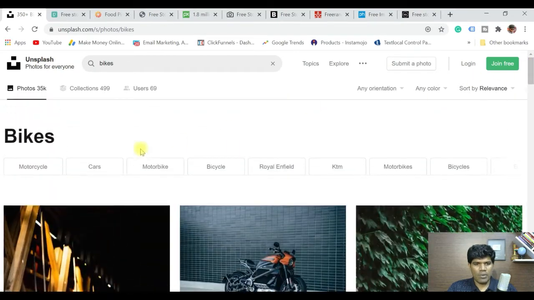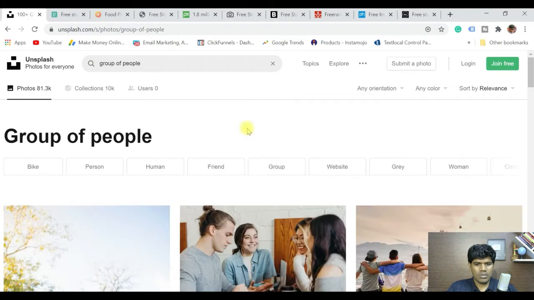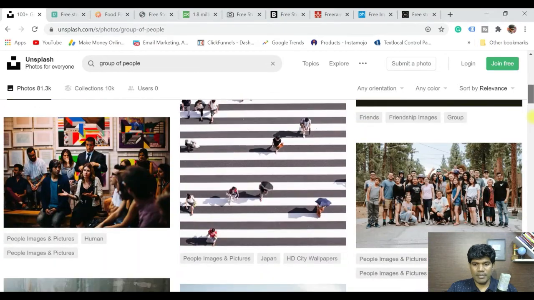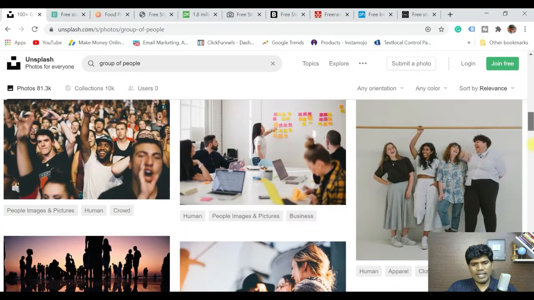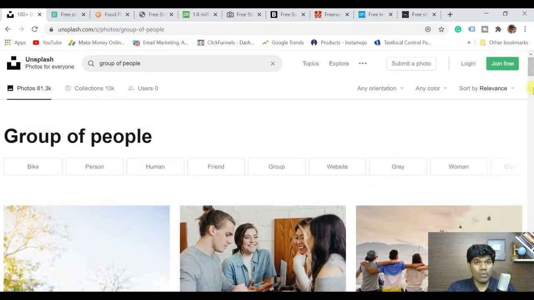Or say, for example, you want to search for a group of people. You can search and you get amazing images, and you can use them. One thing I would say is, while you are using the images, make sure your content is the main part, and whatever images you are using take only a small portion of your video. That's actually the best practice for creating videos as well. So this is the first one, Unsplash, which is top in my list.